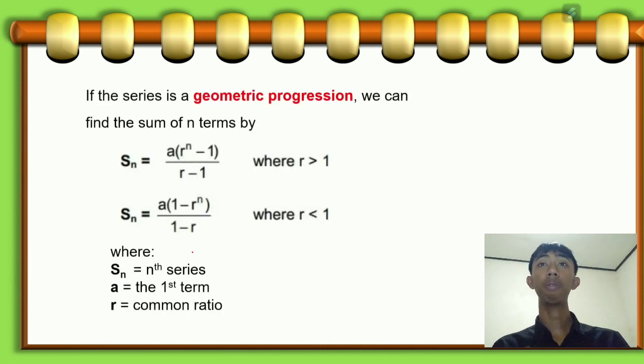Okay, lastly, if the series is a geometric progression, we can find the sum of n terms by Sn is equal to a times the result of r to the power n minus 1 and then divided by r minus 1, for r greater than 1. If r is less than 1, we just use Sn is equal to a times the result of 1 minus r to the power n and then divided by 1 minus r.